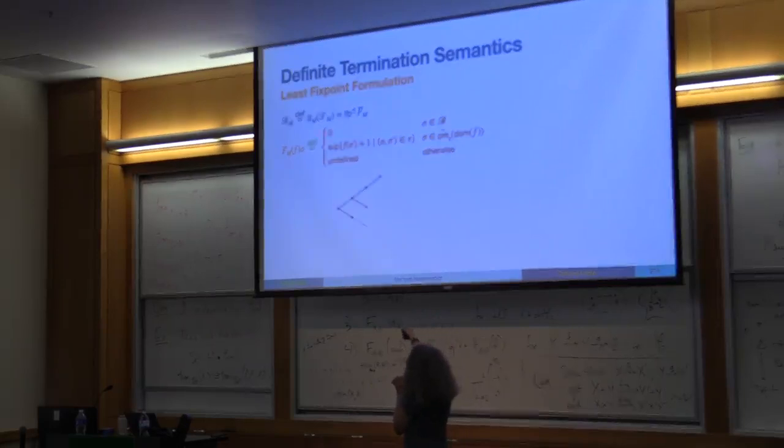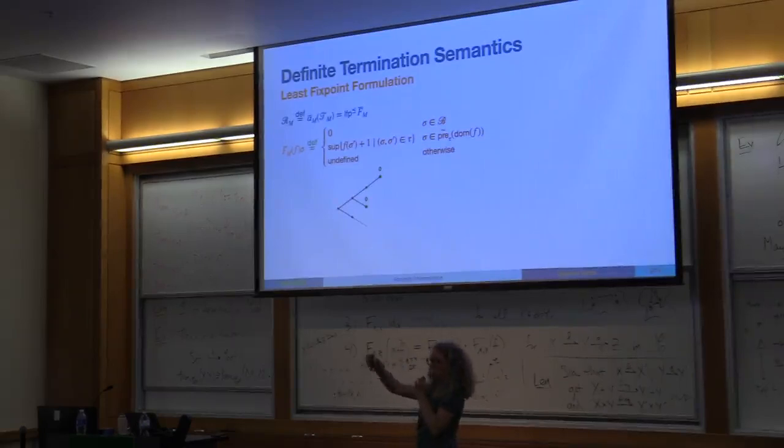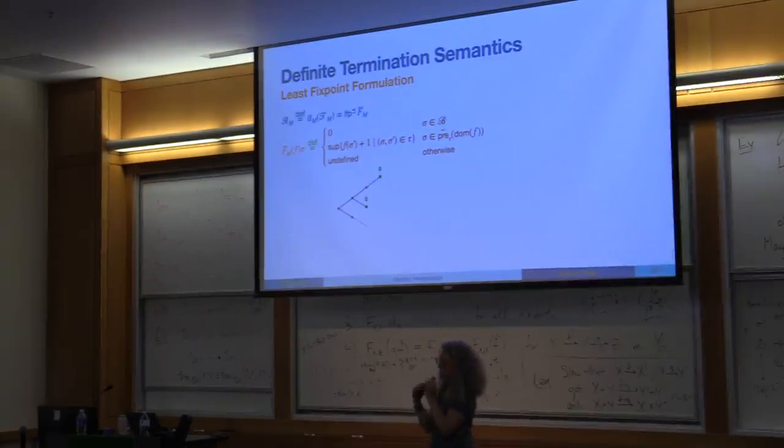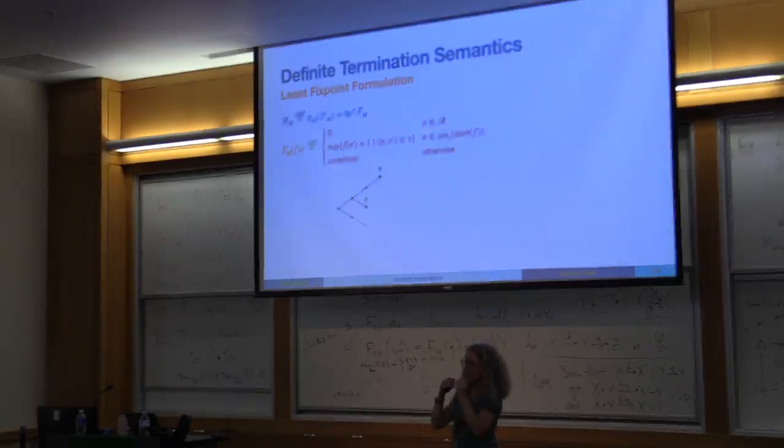And now the function starts to be defined with value 0 at the blocking states, the states that have no successor, where the program is already terminated. This is where we are. And now we have to basically count backwards, one by one, the previous steps. So we take the domain of our function, the states that are already in the domain. We take all the predecessors, but now we take the predecessors that already have a successor in the function.